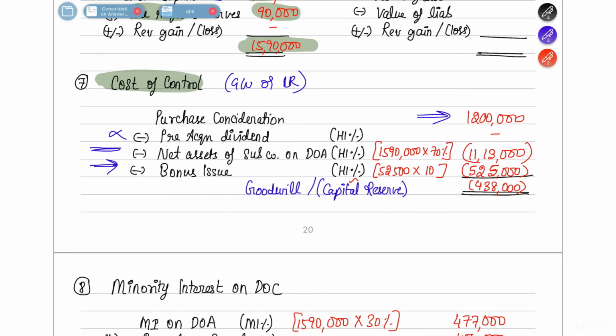No pre-acquisition dividend. The net assets taken over will be 15 lakh 90,000 into 70%. So you have acquired net assets worth 11 lakh 13,000. Then you have got a bonus issue. Bonus issue of how much? You have got a bonus issue for 52,500 shares.